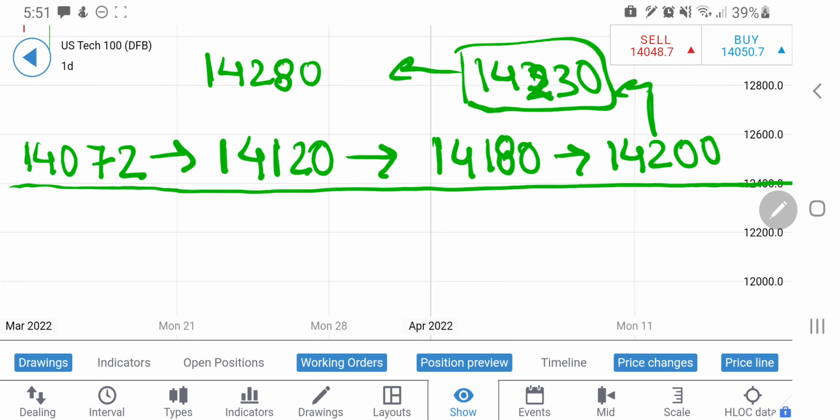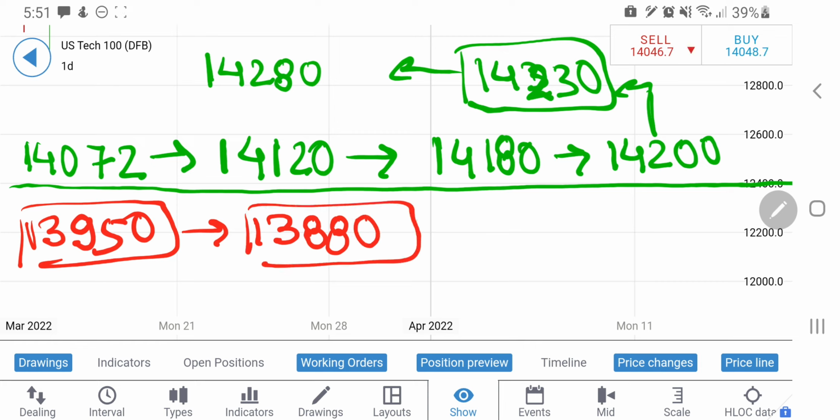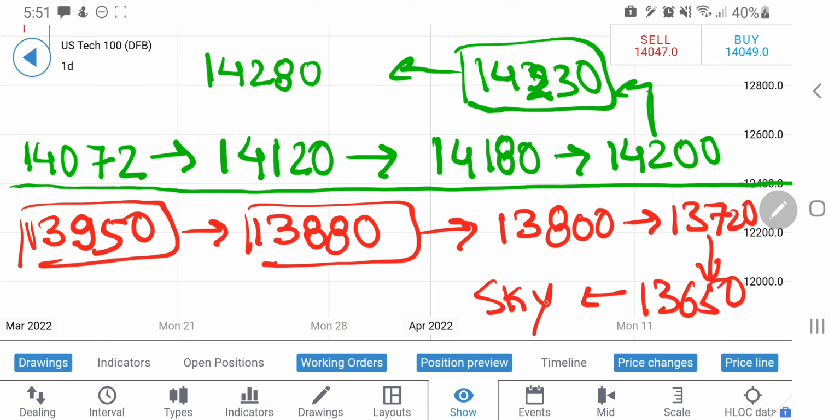At the same time, what if it breaks on the downside? Yes, you can go short at 13,950. Here the target is 13,880. This is going to be an important support level for US100 for any downward move. And till the time it remains above 13,880, 13,950, we can expect it to rise again. We can expect a bounce back again. Below this, it may see a stronger fall towards 13,800, 13,720, and below that 13,650. Sky is the limit. On the downside, it can give you a sharper correction below these levels. So stay alert and take your positions with caution.